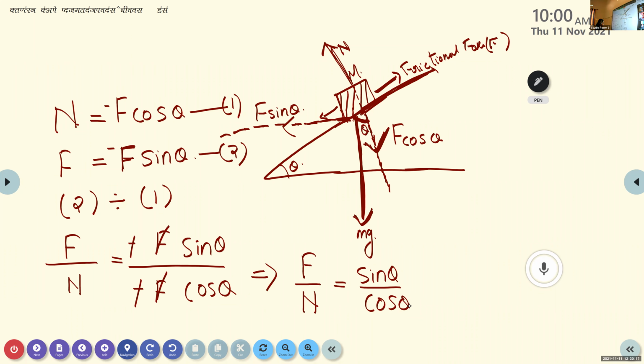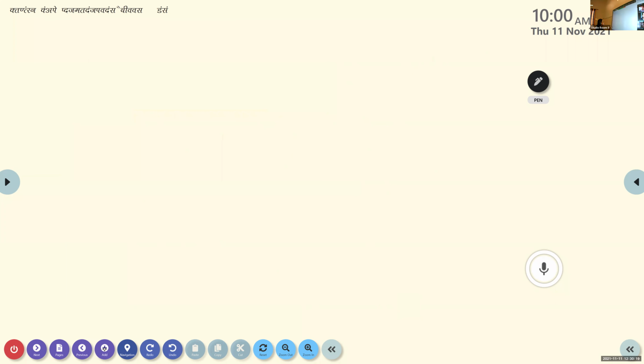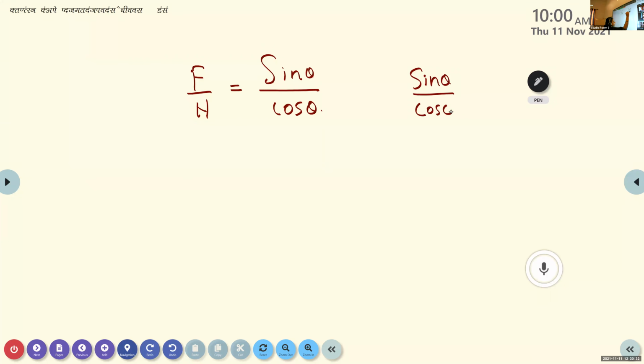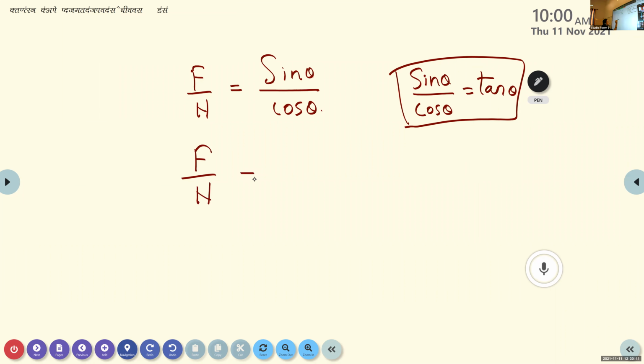So our equation becomes F by N is equal to sin theta divided by cos theta, and this is equal to tan theta. Then F by N is equal to tan theta.